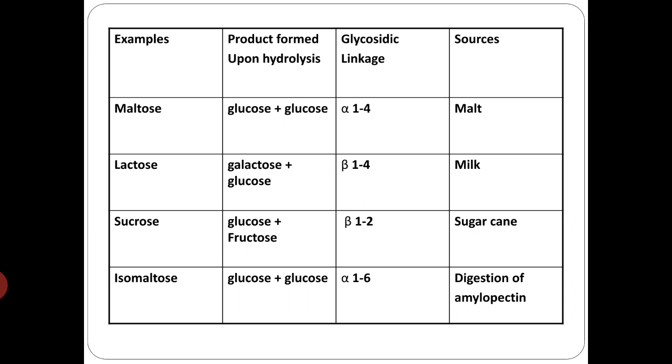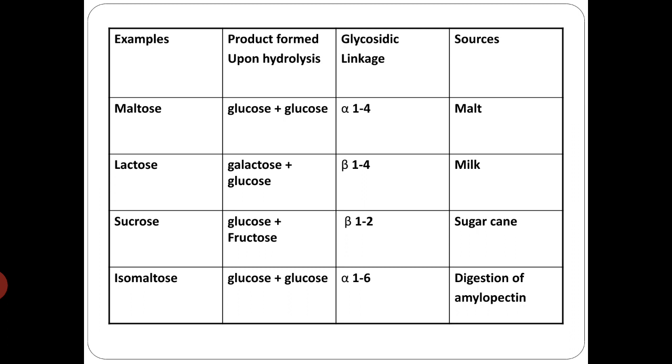The linkage between the two glucose molecules is alpha 1,4 glycosidic linkage, and the source is malt. Lactose will give one unit of galactose and one glucose. The linkage is beta 1,4 glycosidic linkage. Milk is the source of lactose.